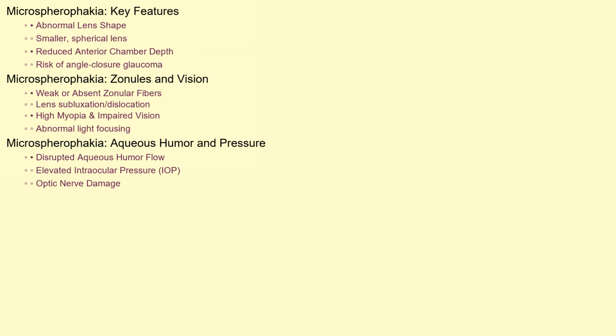The hallmark of microspherophakia lies in the abnormal lens shape. The smaller, spherical lens reduces the anterior chamber depth, increasing the risk of angle closure glaucoma. The zonular fibers, responsible for holding the lens in place, may be weak or absent, leading to lens subluxation or dislocation. This abnormal lens position affects the way light focuses on the retina, resulting in high myopia, nearsightedness, and impaired vision. The altered anatomy disrupts normal aqueous humor flow, predisposing individuals to elevated intraocular pressure and subsequent optic nerve damage.